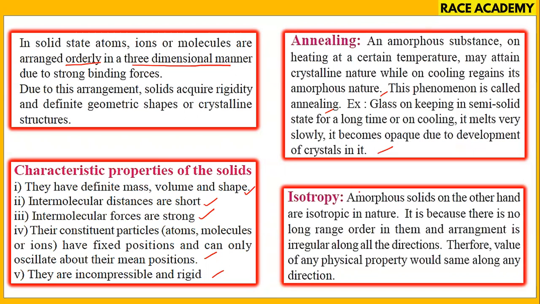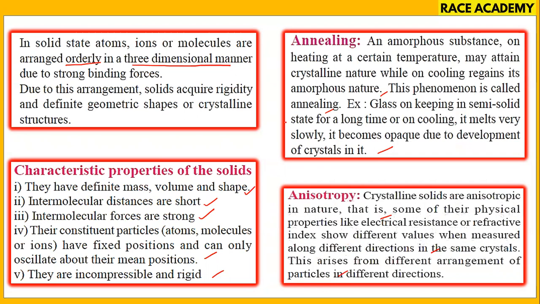Isotropy: amorphous solids are isotropic in nature. It is because there is no long range order in them, and the arrangement is irregular along all directions. Therefore, the value of any physical property would be the same along any direction. Now let us see anisotropy.